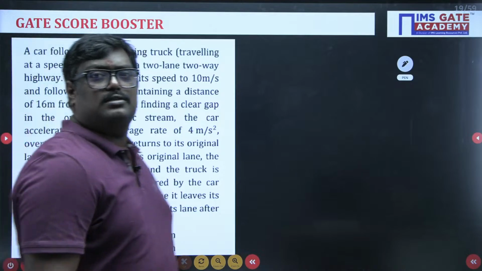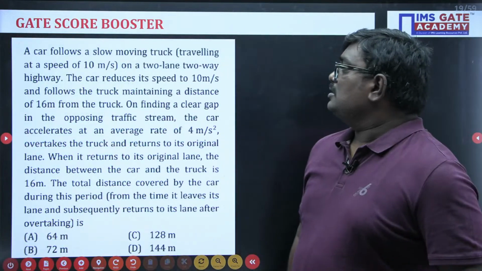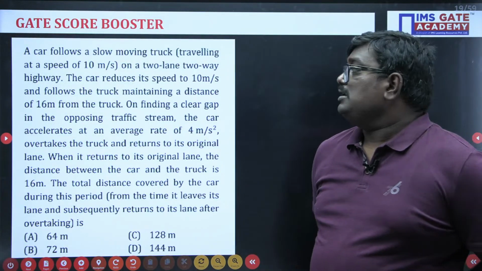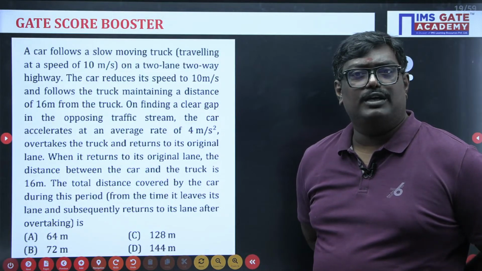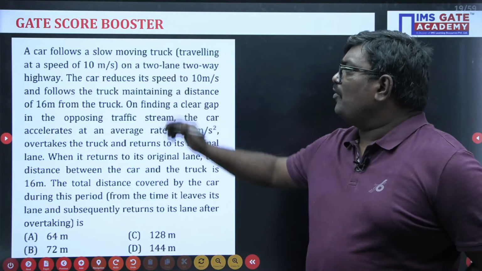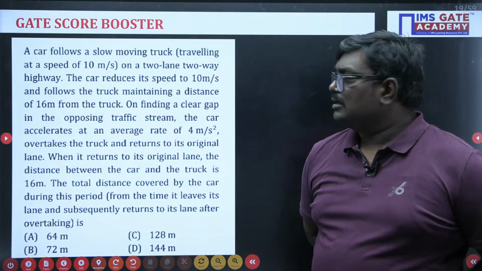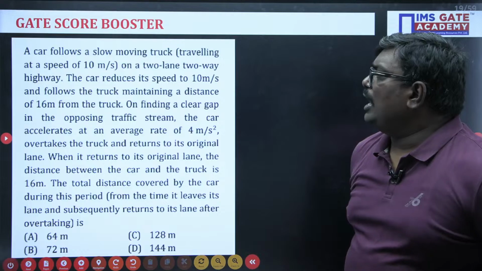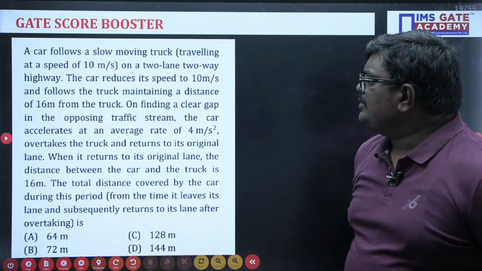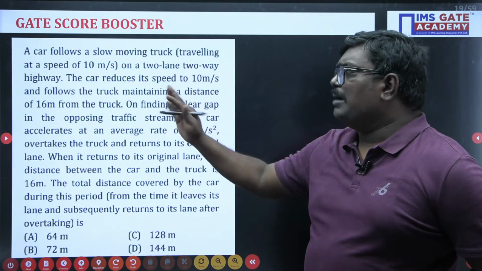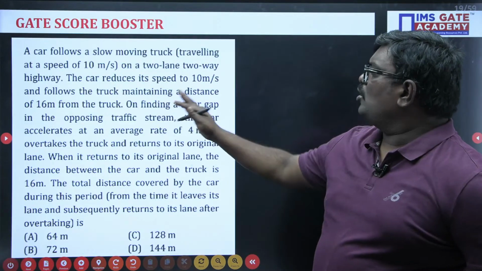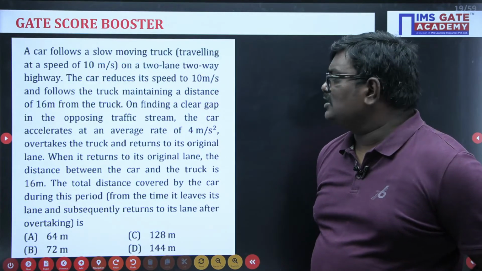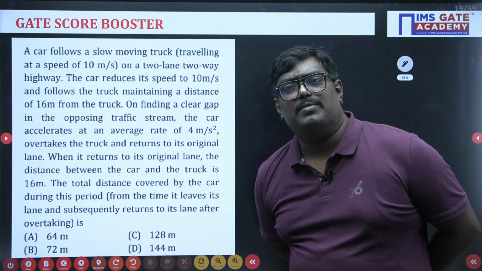Now see, students. Here is the problem: a car follows a slow moving truck at a speed of 10 meter per second on a 2-lane highway. The car reduces to a speed of 10 meter per second and follows the truck maintaining a distance of 16 meter from the truck.